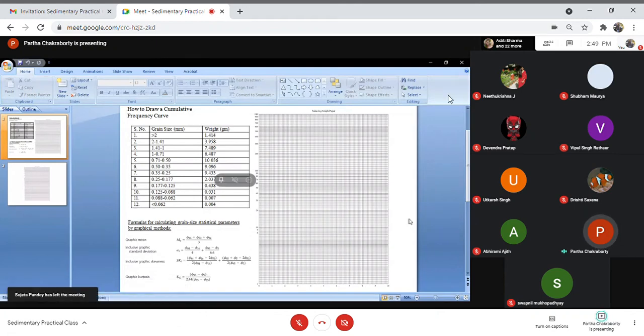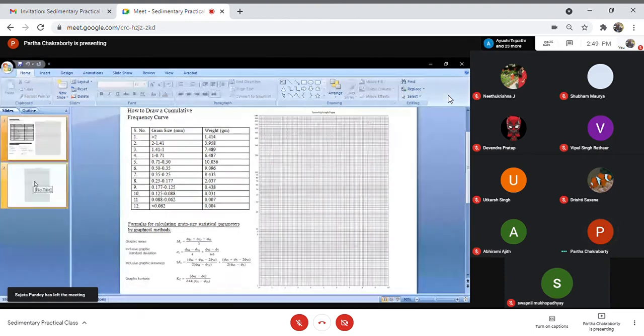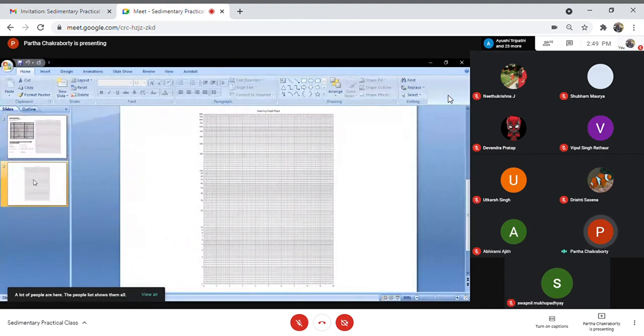Aditi now should explain the graph also, so that after preparing the table, you can draw the graph also. Aditi, please go on explaining the graph.